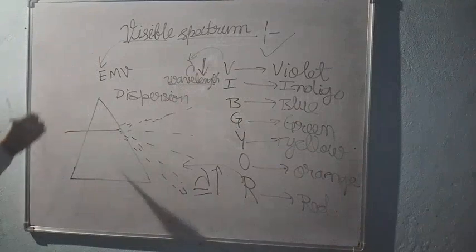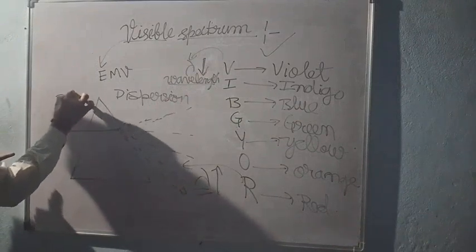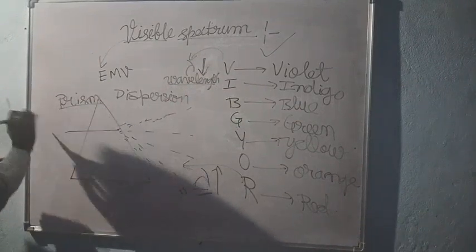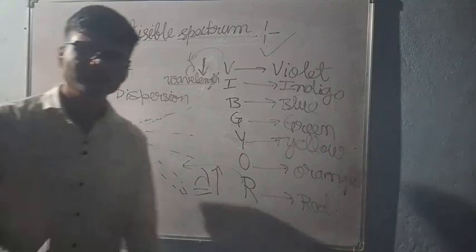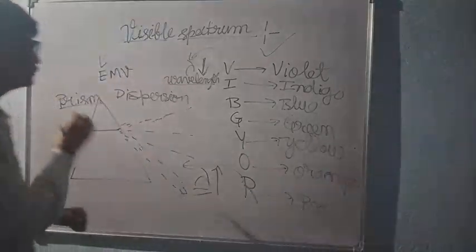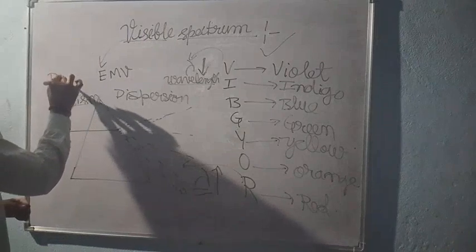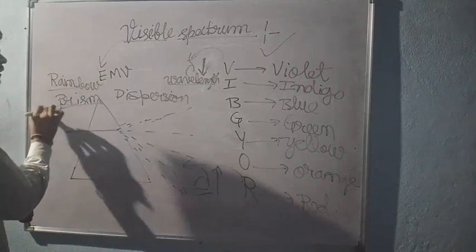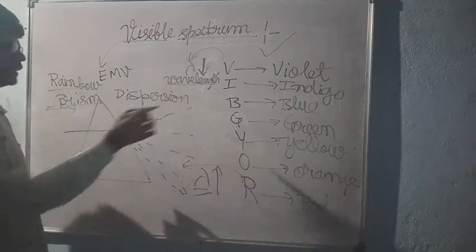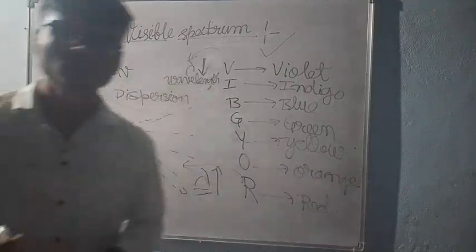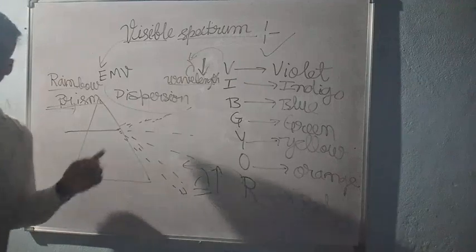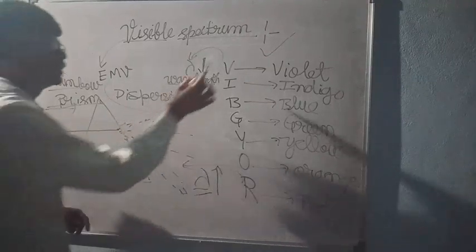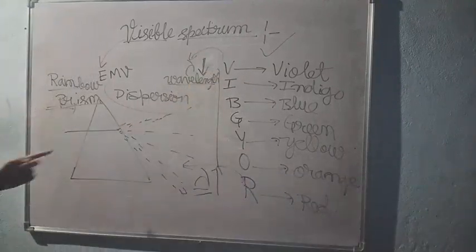This Vibgyor is formed in a prism and a rainbow. These are two examples of this. You have studied about prism and rainbow. Rainbow formation also consists of splitting into 7 colors. This phenomenon is known as dispersion of light, when the visible spectrum is properly visible in case of a prism or a rainbow.